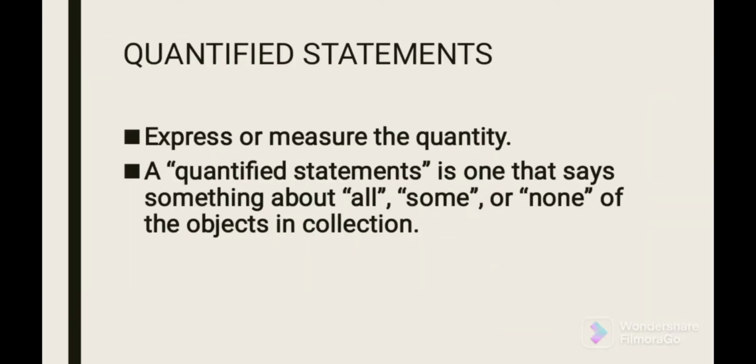First, quantified statements. Quantified comes from the word quantify, which means to express or measure the quantity. A quantified statement is one that says something about all, some, or none of the objects in a collection.